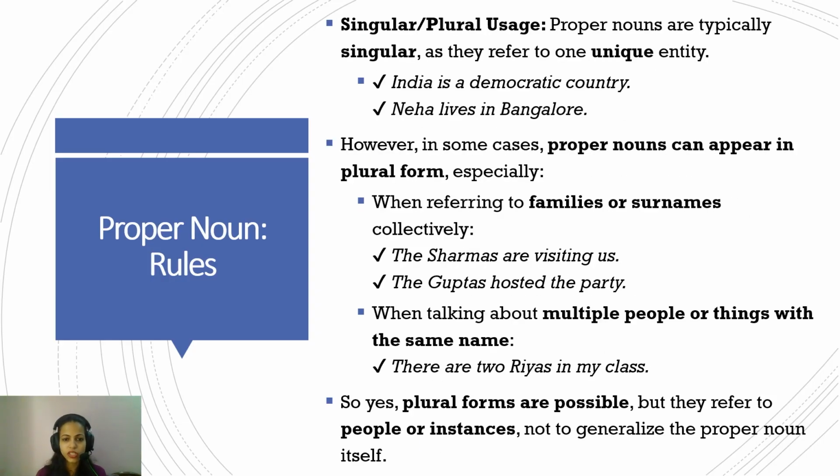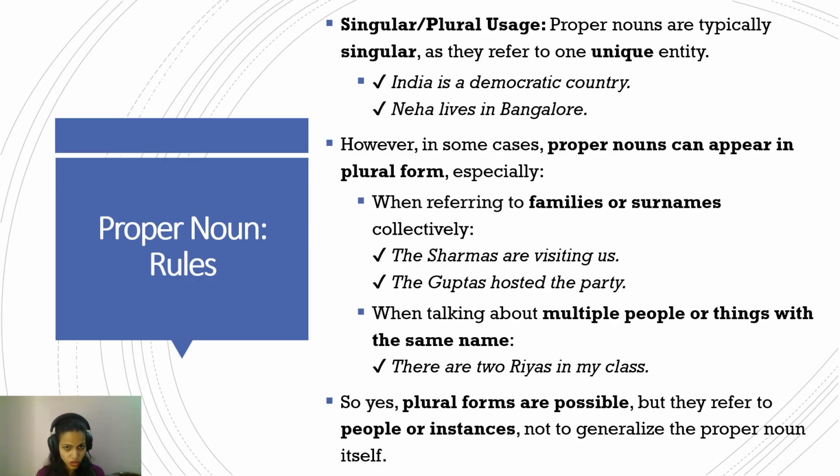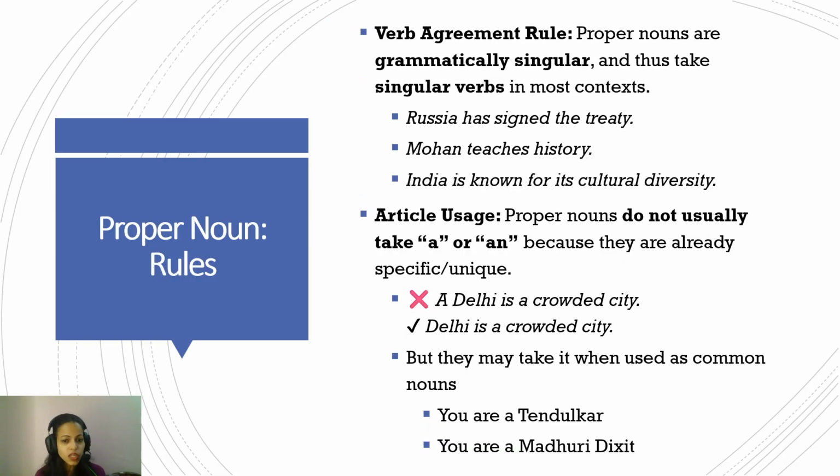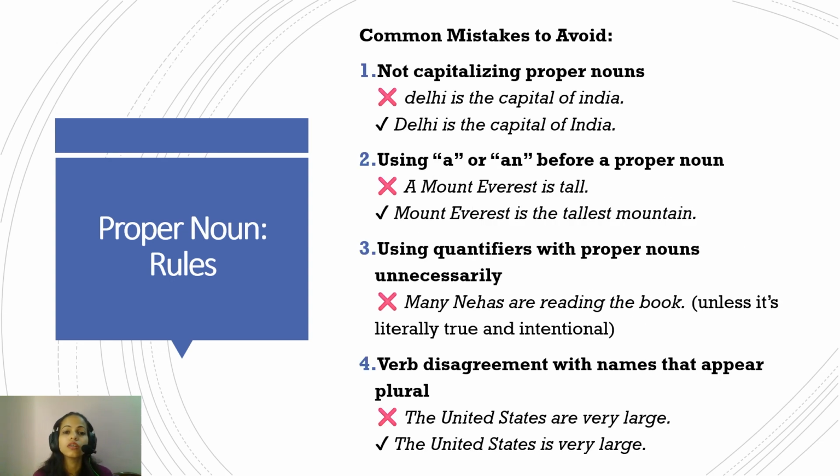So what are the rules that we understood from this? That they are expressed as singular. They follow a singular verb. There is no usage of a or an before a proper noun, and there are no quantifiers to be used before a proper noun. Just these. Okay.